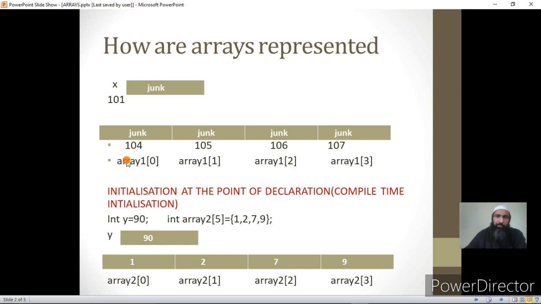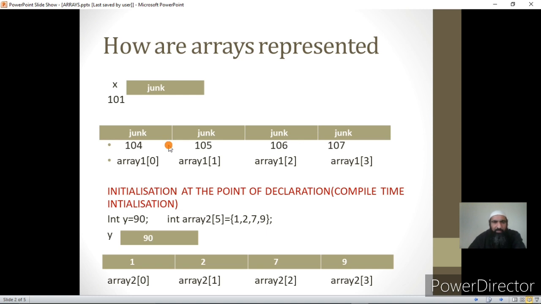Now, important things to note. The elements in an array, or variables in an array, are stored one after another. That is, if the first element is stored in a particular memory location, the next element will be stored immediately after it, and the third element will be stored immediately after that, and the fourth element immediately after that. That is, the elements are stored in a sequence.